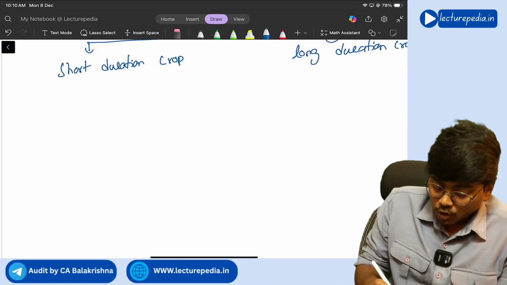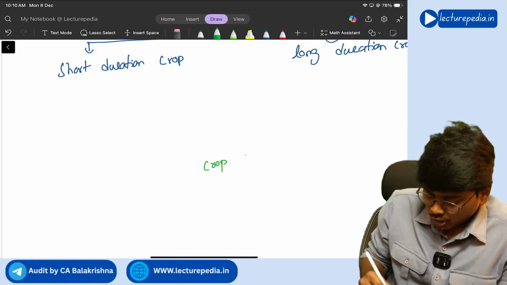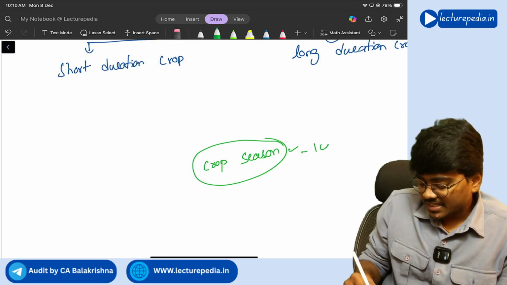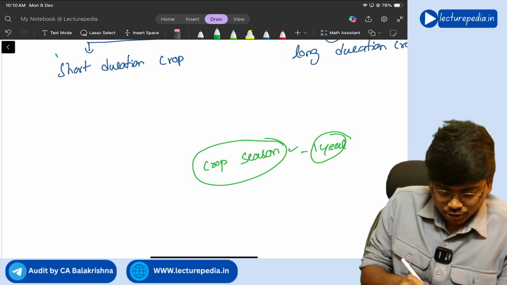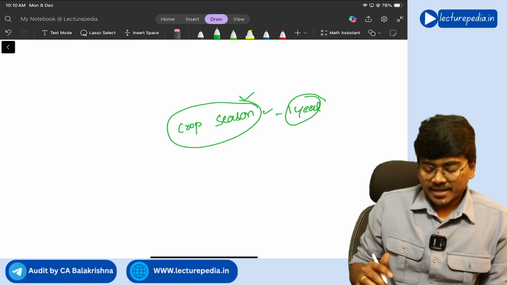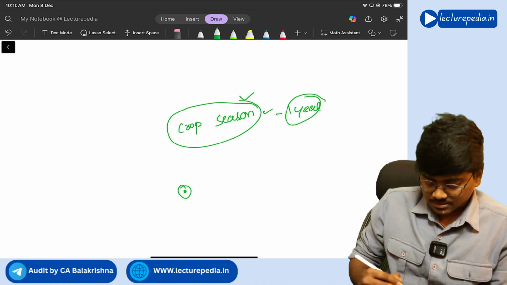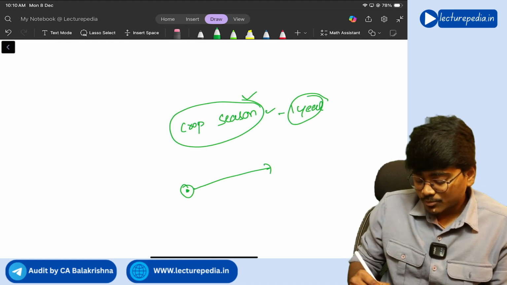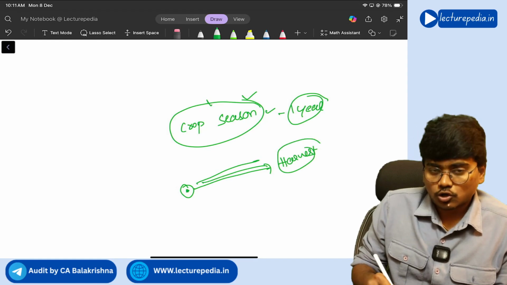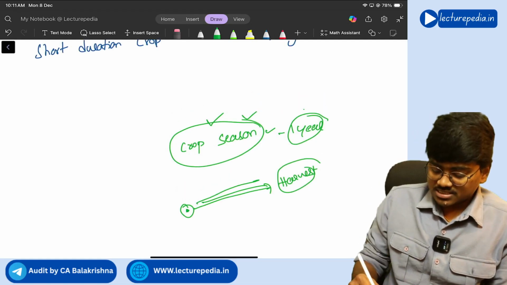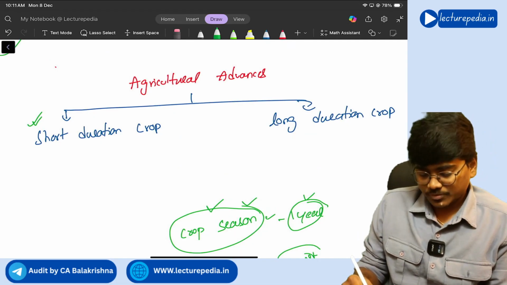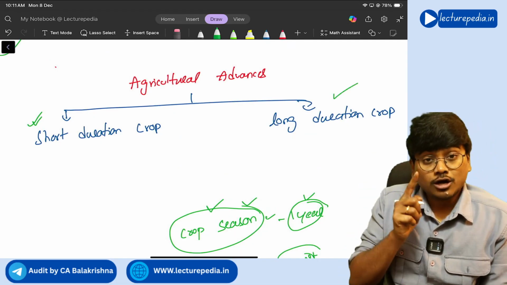If the crop season is less than or equal to 1 year, you will call it a short duration crop. What is meant by crop season? See, from the point you sow seeds in the earth till the time you harvest the crop, that duration will be known as crop season. If that crop season is less than or equal to 1 year, you will call it a short duration crop. If that crop season is more than 1 year, you will call it a long duration crop.